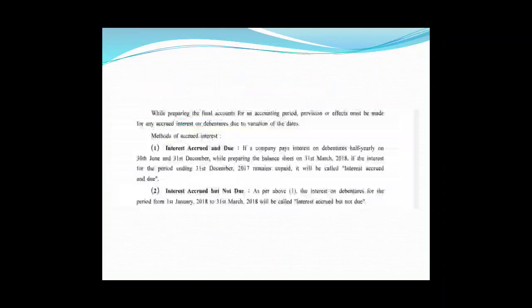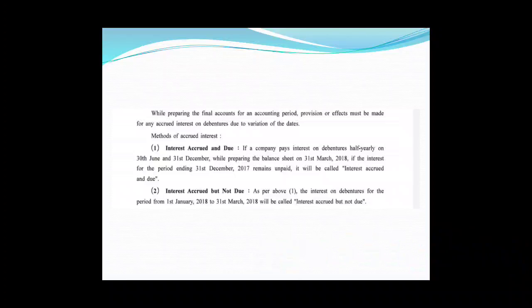If the company pays interest on debenture half yearly on 30th June and 31st December, while preparing the balance sheet as on 31st March 2018, if the interest for the period ending on 31st December 2017 remains unpaid, it will be called interest accrued and due.